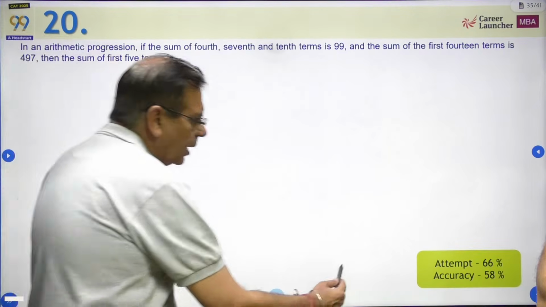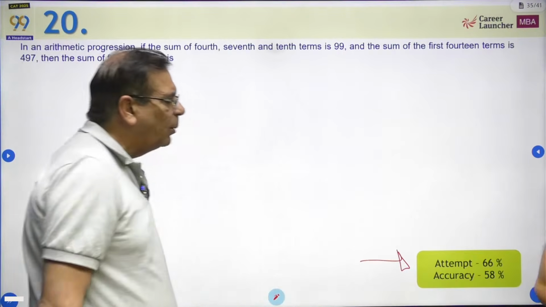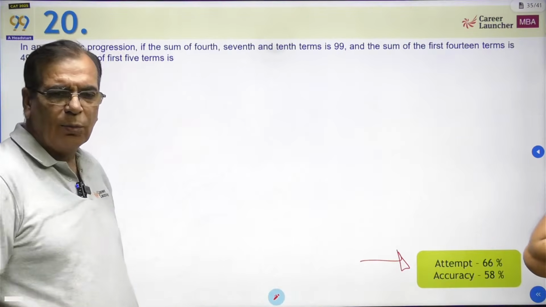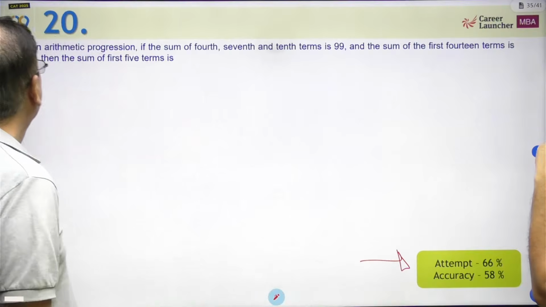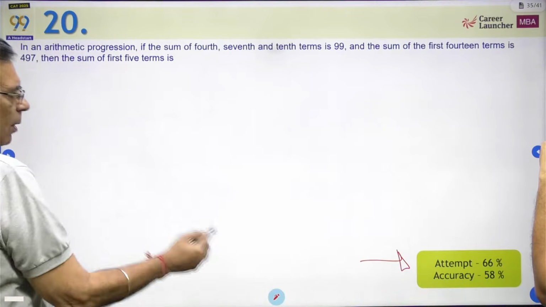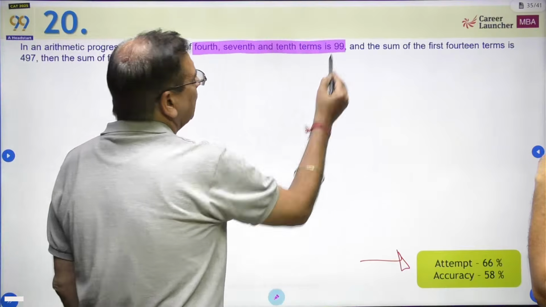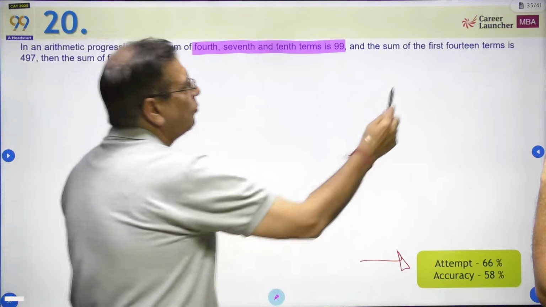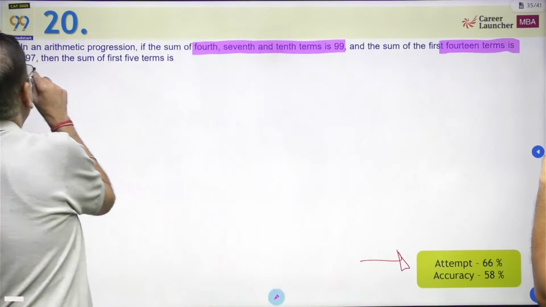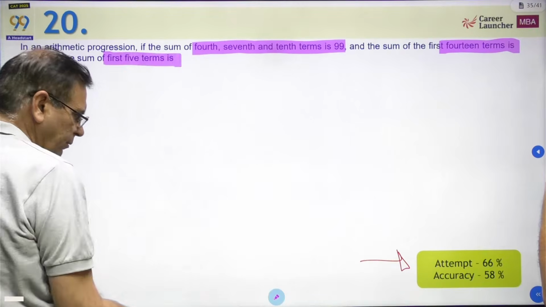Simple question, but again 1/3 of the population did not look at the question, and of those who did, half got it wrong. Arithmetic progression: the sum of the 4th, 7th and 10th term is 99. The sum of the first 14 terms is 497. So what is the sum of the first 5 terms?